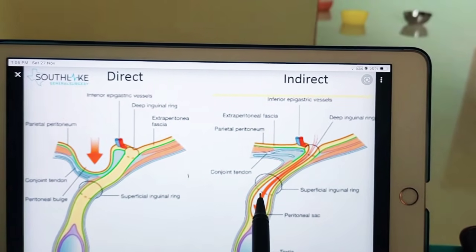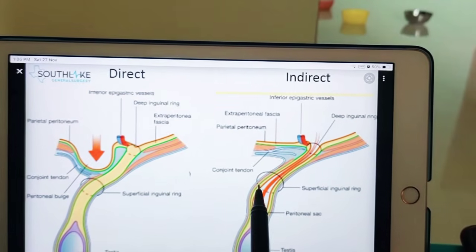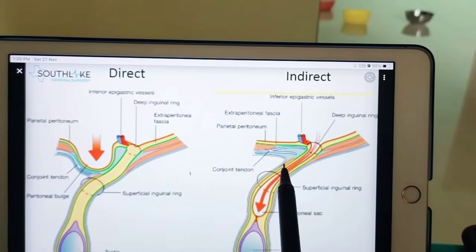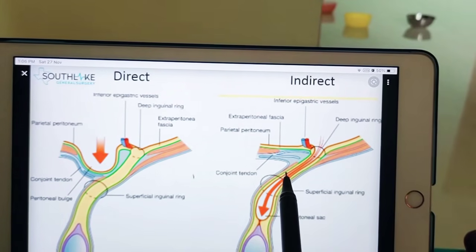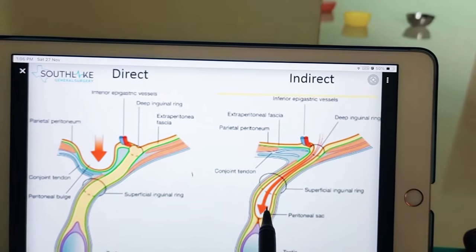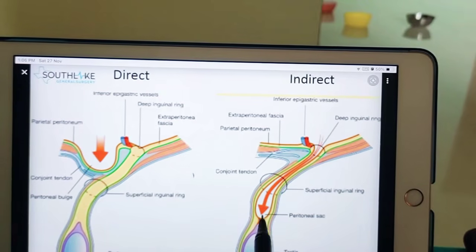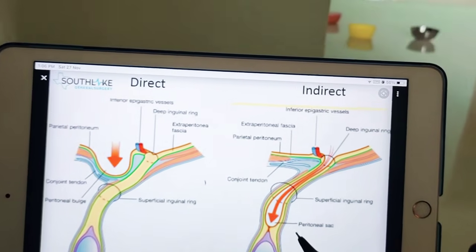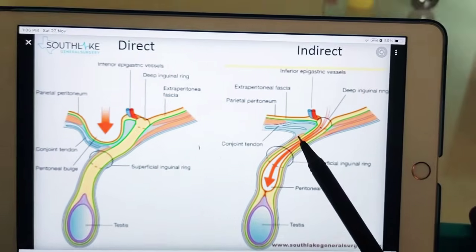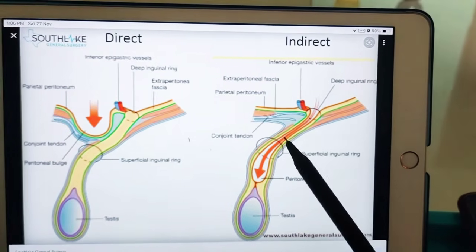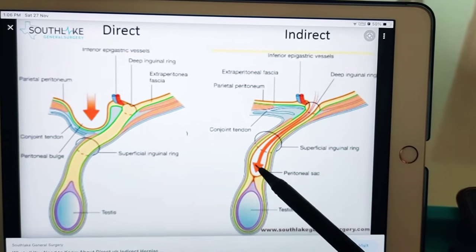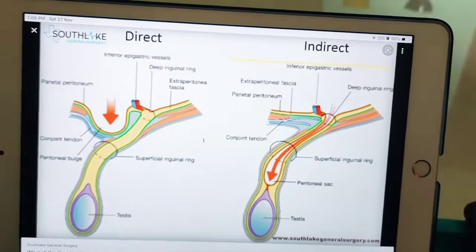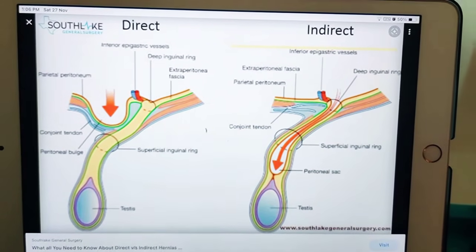Next, coming to congenital funicular hernia. Here a patent processus vaginalis is present in relation to the spermatic cord but does not communicate with the tunica vaginalis, so the hernial contents lie above the level of the testis. Sometimes the hernial contents, that is the abdominal contents, will not go completely down to the testis, and just lie above the testis. That is called congenital funicular hernia.